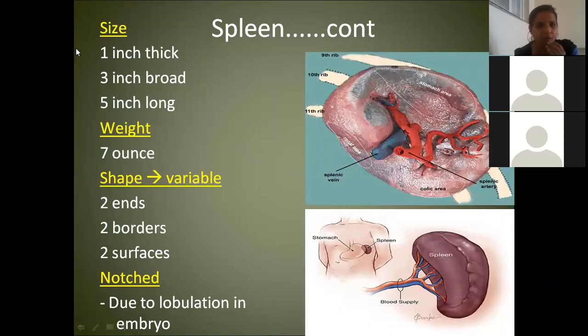1 to 11. 1 inch thickness, 3 inch. Ma'am, can you repeat? I am repeating. So you have odd numbers 1 to 11. So 1 inch is the thickness of the spleen. 3 inch is... Ma'am, your voice is breaking.